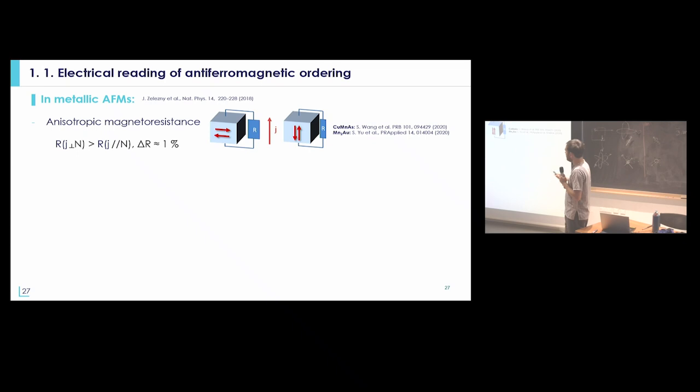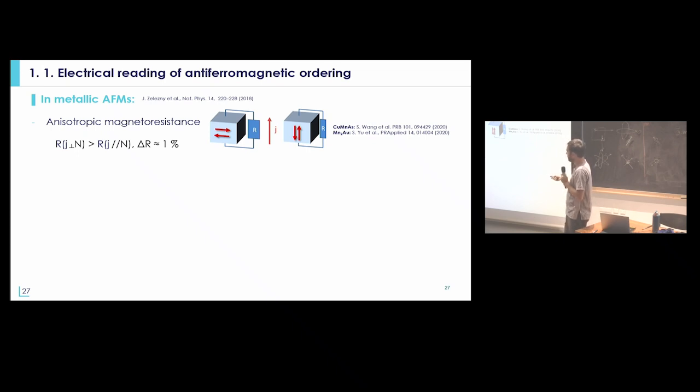So let's say the most conventional way to detect electrically an antiferromagnetic state, as soon as you are working with a metallic or semiconducting antiferromagnet, is to use anisotropic magnetoresistance, because this is an effect that is an even function of the magnetization, which means that even if you have a compensated antiferromagnetic order, you can detect a change of resistance depending on whether the current is either parallel to the direction of the antiferromagnetic order or perpendicular to it. So that's really the most classical effect that you can use to detect an antiferromagnetic state.